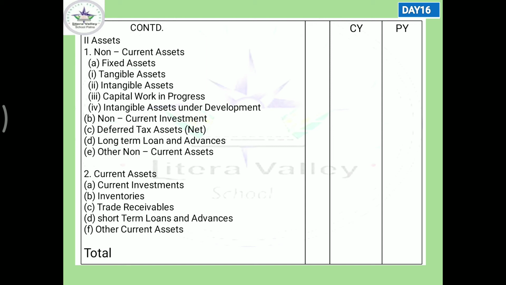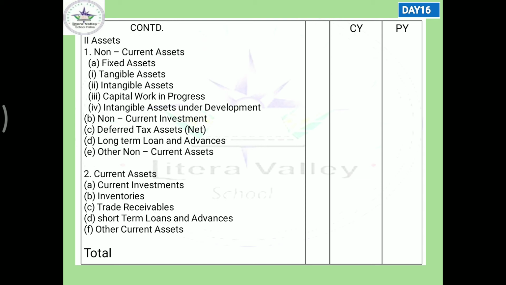Now, long-term loans and advances. These are the loans and advances that are expected to come back in cash or kind, but after more than 12 months.